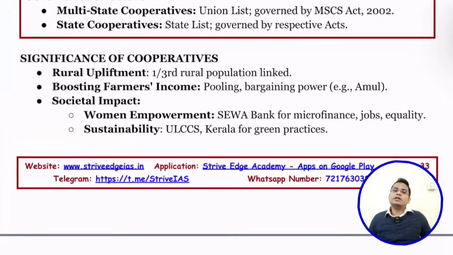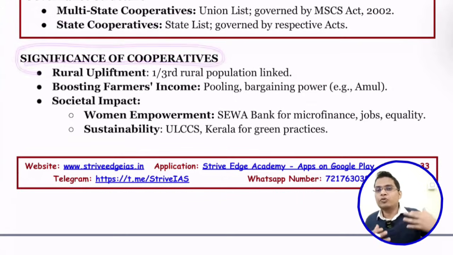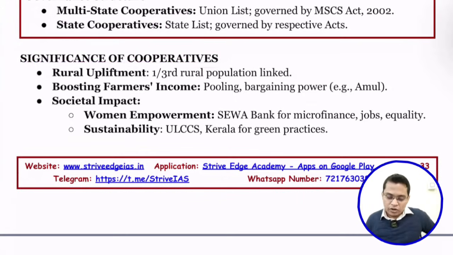Okay. So having discussed the constitutional and legal provisions, let's see what the significance of cooperative societies is. Why do we need to promote cooperative societies? Because 2/3 of our population lives in rural areas and 1/3 of the population is linked to cooperative societies. If we improve our cooperative societies, it will boost their income, remove poverty, and empower our rural population. So, boosting farmer income, yes.